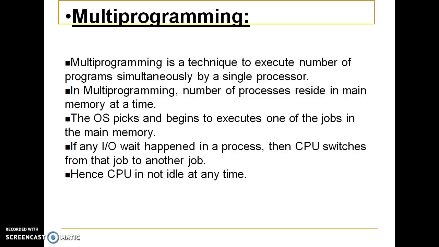After that, all the jobs are allocated to the main memory for their execution, and after that, one after one, a job is picked up and thrown to the processor for execution. And if some I/O interrupt happens in between the process executions, the CPU then switches from one job to another job. That means the CPU is not idle at any time.